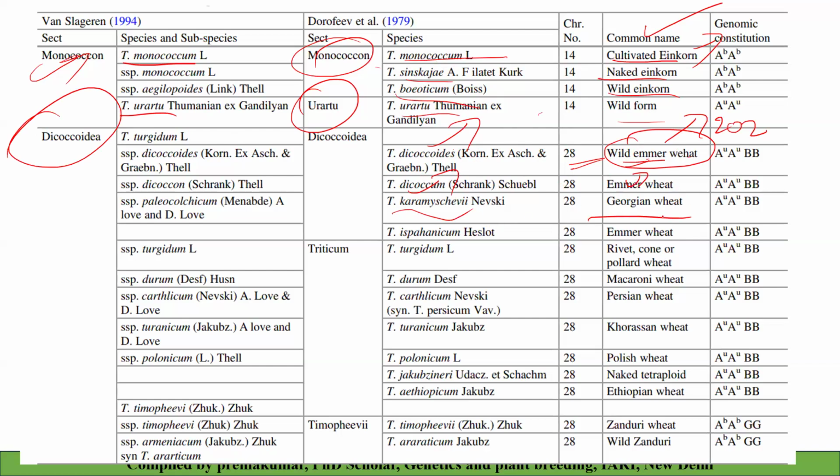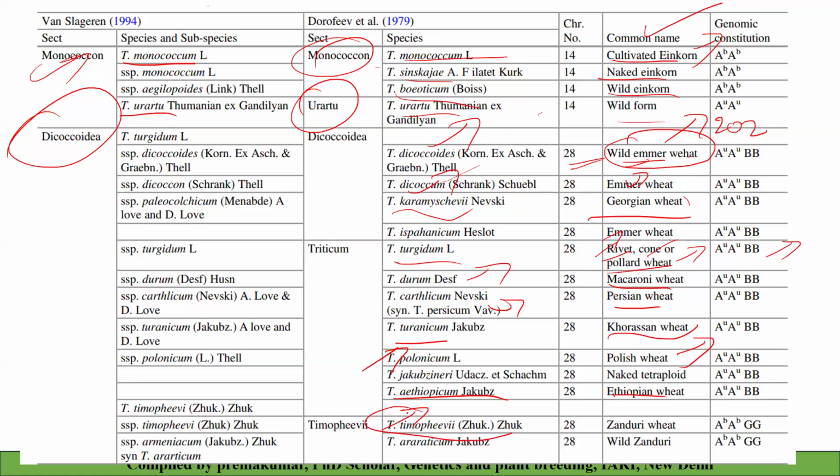And this is not important, but Triticum dicoccum is what we cultivate mostly in South India. Then Triticum turgidum is also called rivet wheat or cone wheat or pollard wheat. Please remember, many times it is asked in the exam. Then Triticum durum is called macaroni wheat, and Triticum carthlicum is called Persian wheat. Triticum turanicum is called Khorasan wheat, Triticum polonicum is Polish wheat, and Triticum ethiopicum is Ethiopian wheat.